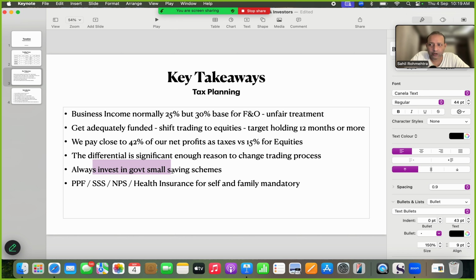Not every saving has to be in crores, but if you are making a saving of anywhere between 500 rupees to 1.5 lakh rupees, investing into PPF for yourself is mandatory. Now, if you invest 500 rupees into PPF, I suggest you invest 500 rupees into National Pension Scheme also, because PPF is purely debt linked.